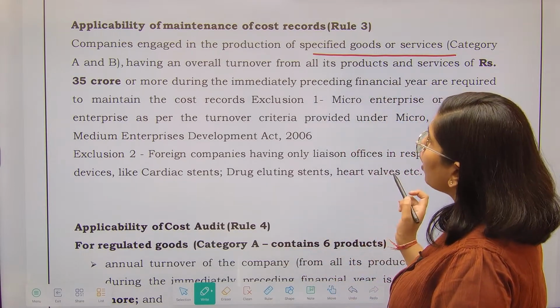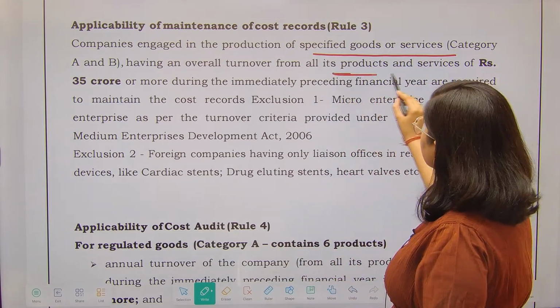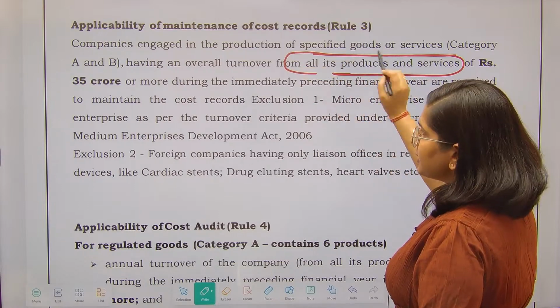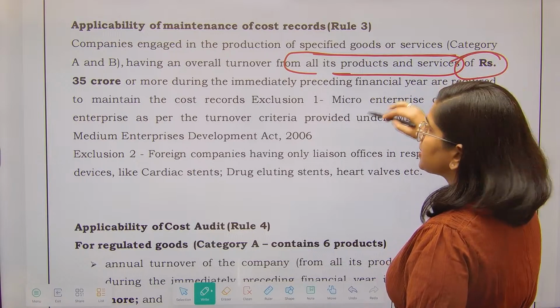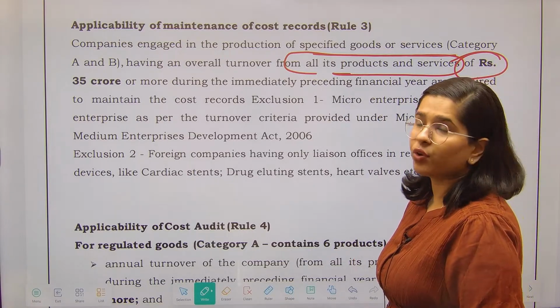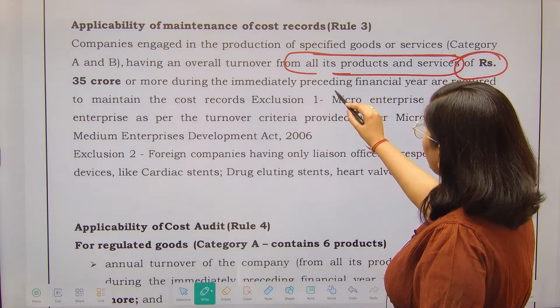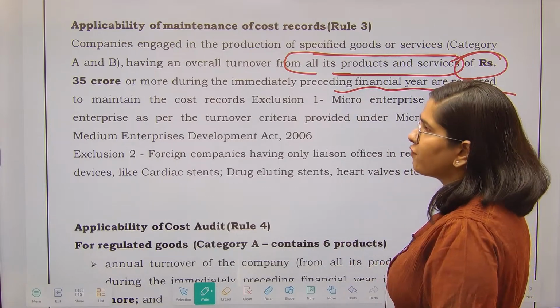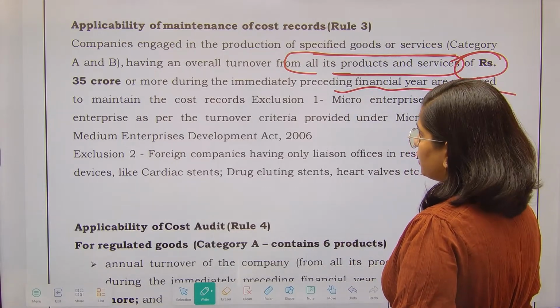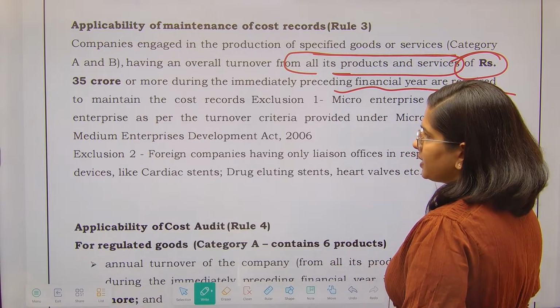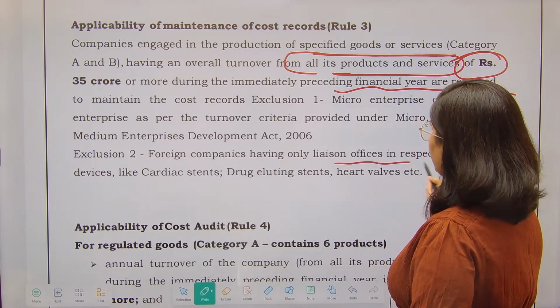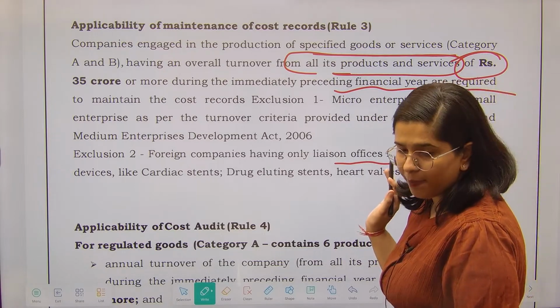If these industries have an overall turnover from all their products and services of 35 crores or more during the immediately preceding financial year, they have to maintain the cost records. Micro, small and medium enterprises do not have to maintain. Foreign companies having only a liaison office do not have to maintain.